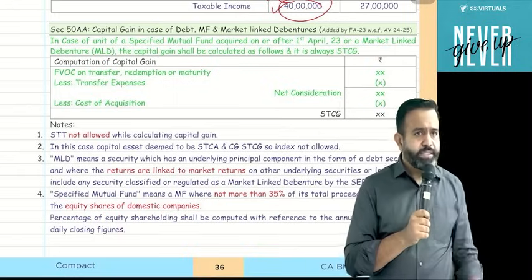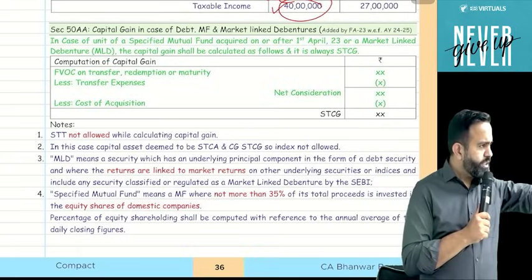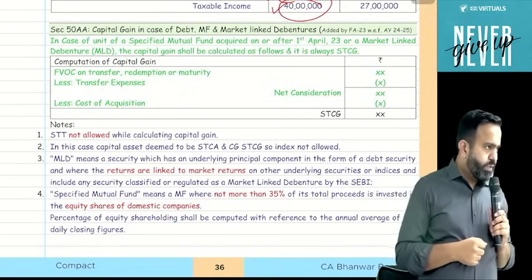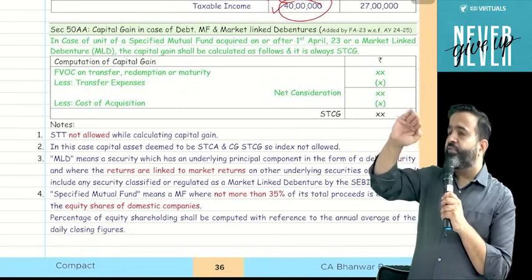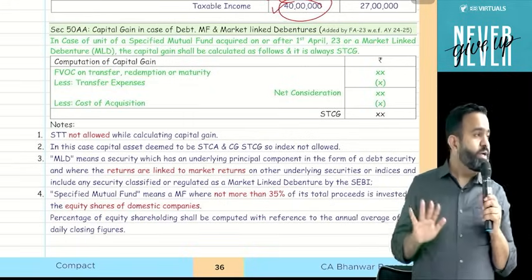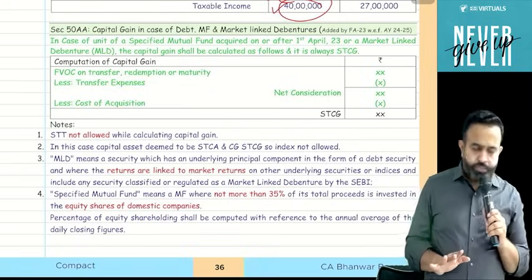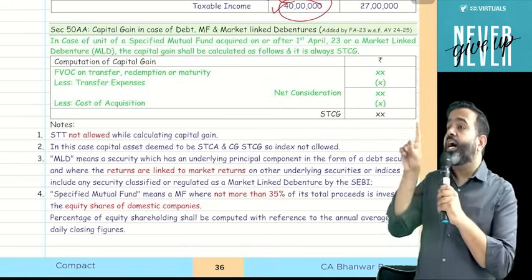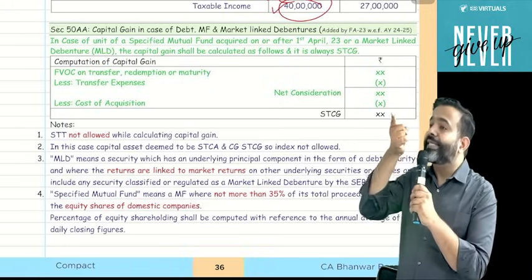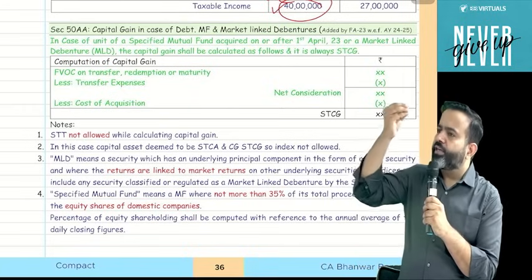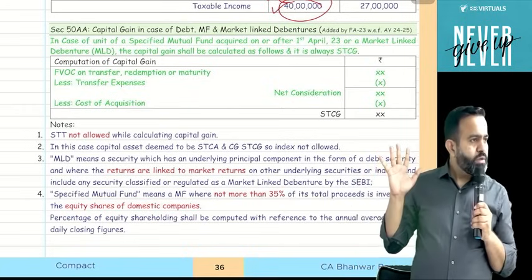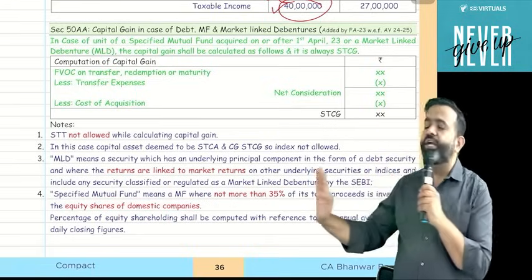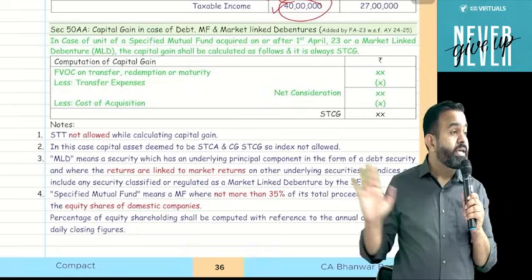Understood or not? Yes. So that is clear about equity oriented. Now let's discuss debt oriented mutual fund. Debt oriented means 35% or less invested in the equity market. If this debt oriented mutual fund is purchased on or after 1st April 2023, then whatever the period of holding, there will always be a short term capital gain and there is no indexation.